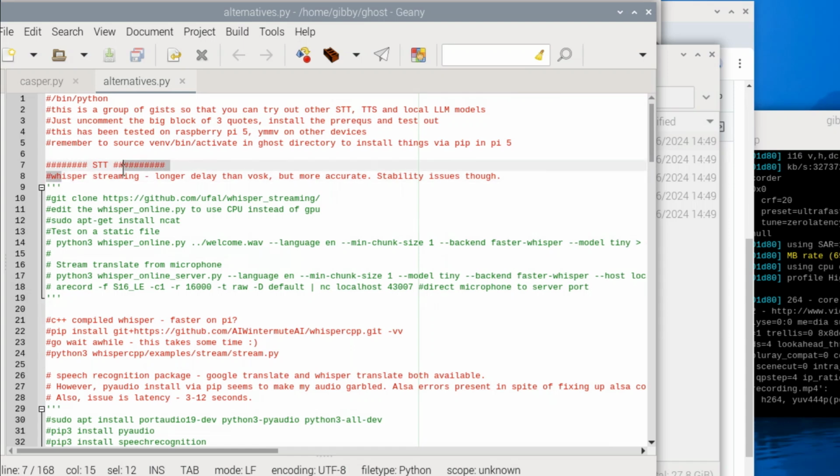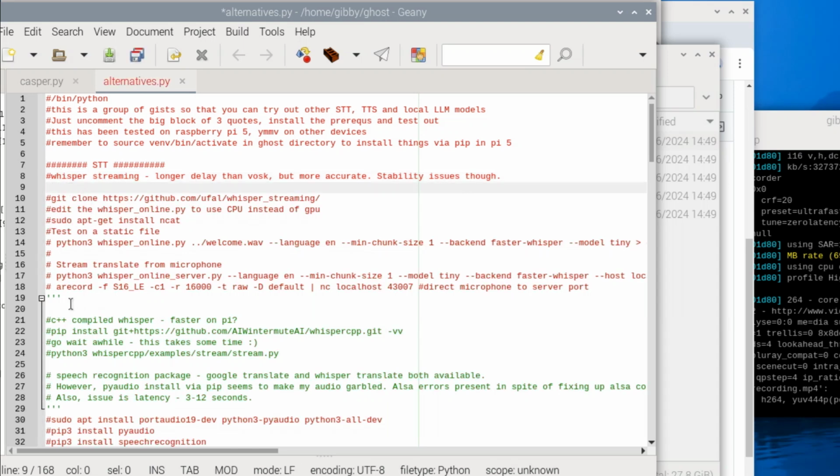So this first one here uses something called Whisper streaming. This is using the Whisper library. Whisper is actually going to take a WAV file and turn it into a text file. And I actually wanted to stream what's coming in on the microphone if possible. So we remove this right here, and this is telling us how we could run Whisper streaming. So all I did was remove those 3 quotes right here. And in this one, there actually is no Python code. We're actually going to run it from the command line.